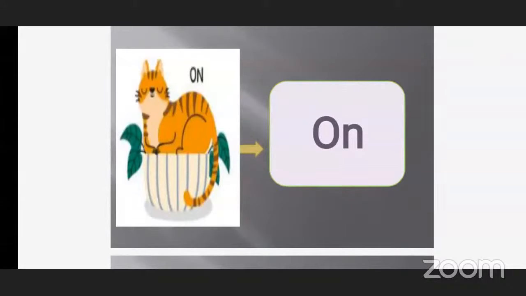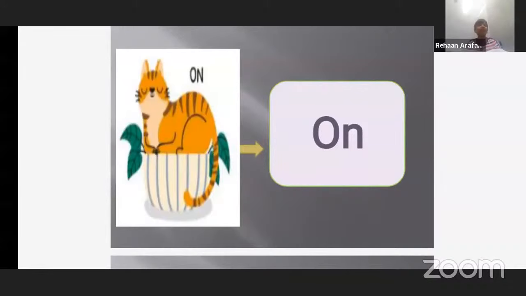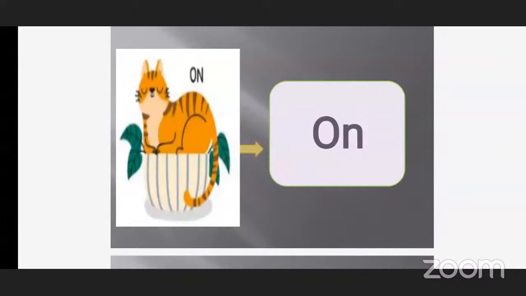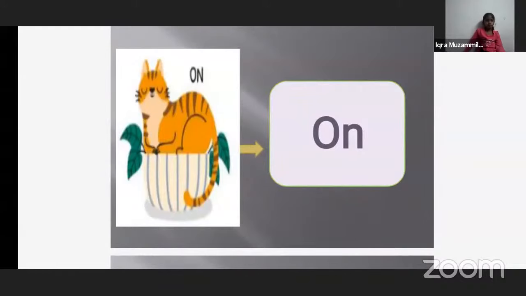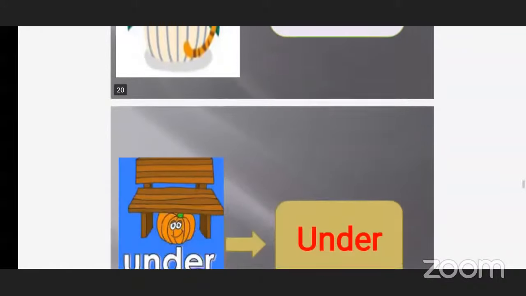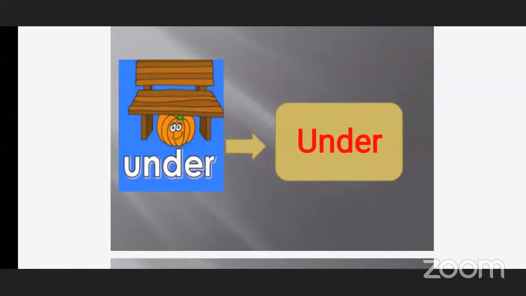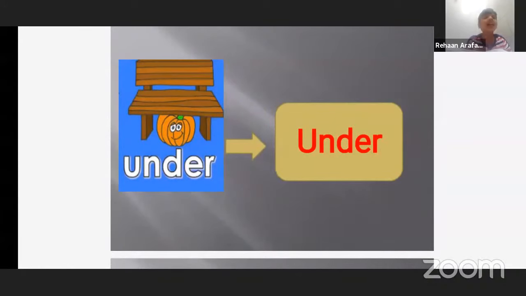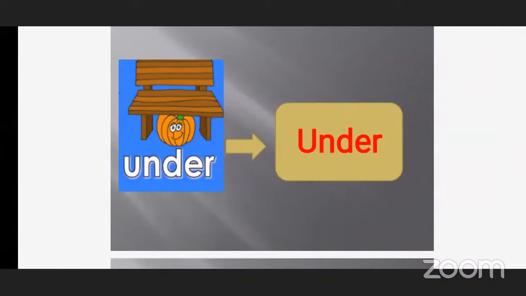Like, on means what? Upper. Okay, teacher. So, the cat is sitting on the basket. Up of the basket. Okay. Is it clear to you all? Yes, teacher. Now the third word is, read the word for me. Under. What can you see in this picture?